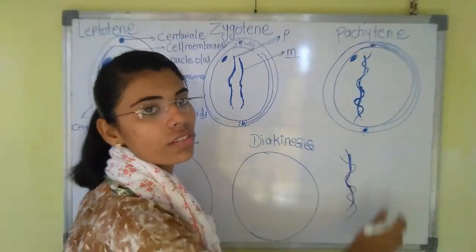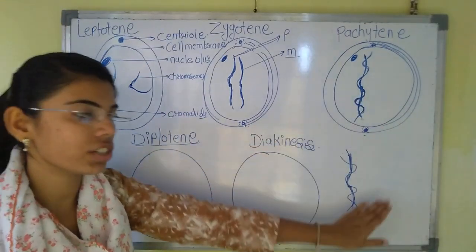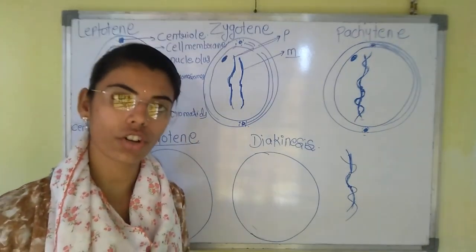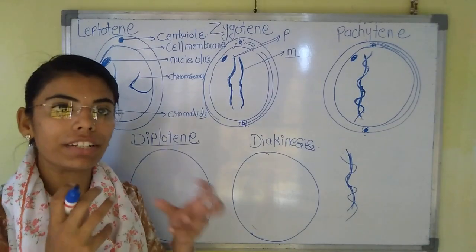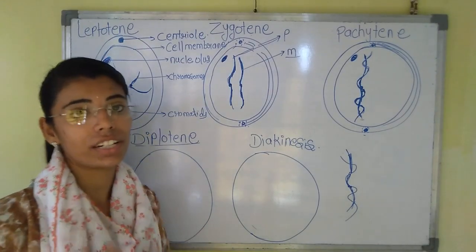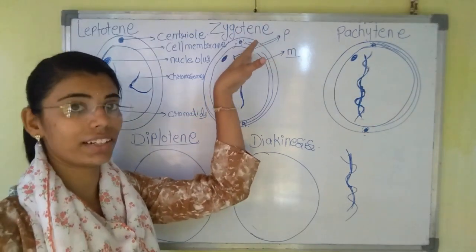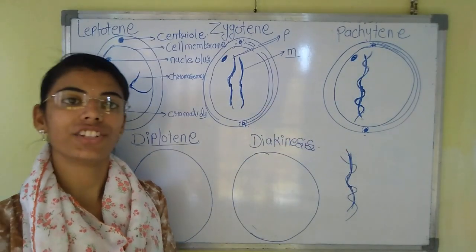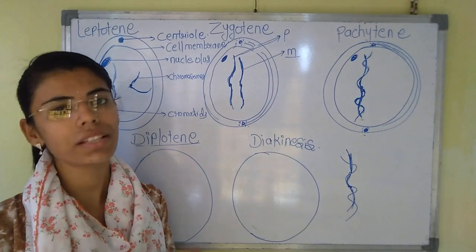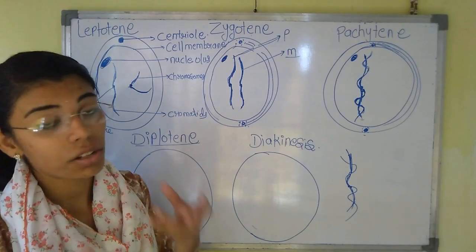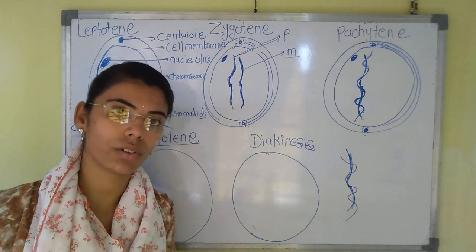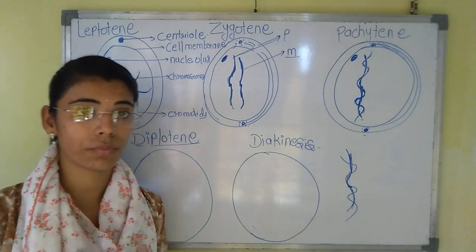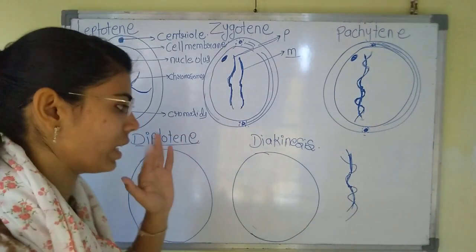So the exchange of the genetic material takes place because of the crossing over of the homologous chromosomes. Some genetic material which was present in the paternal chromosome will go into the maternal chromosome, and some genetic material which was in the maternal chromosome will be exchanged with the paternal chromosome.